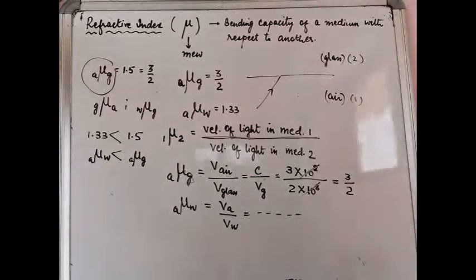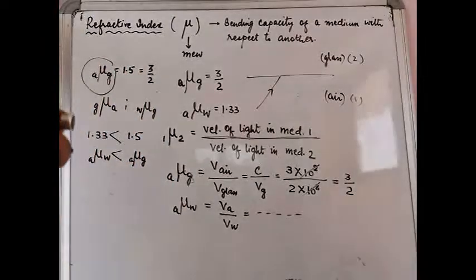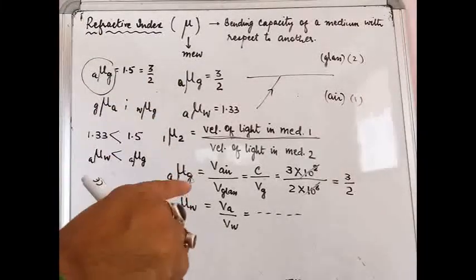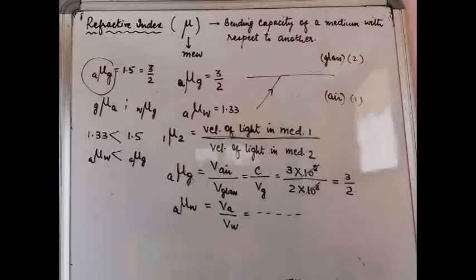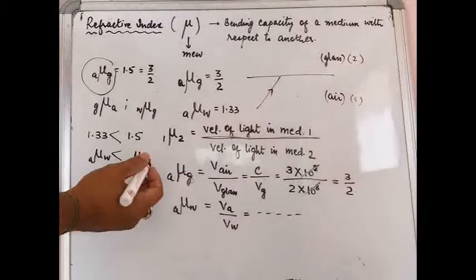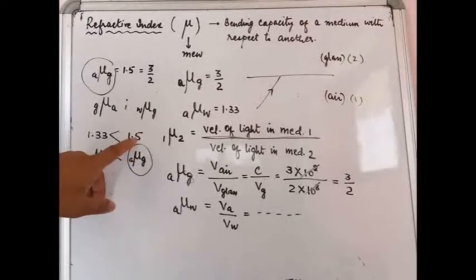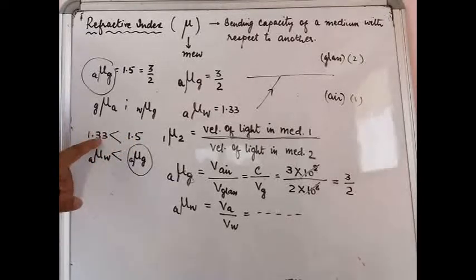What does this signify? This signifies that when you send a ray of light from air into water and when you send it from air into glass, which one will create more bending? It will be the glass which will produce more bending. Why? Because the refractive index of glass is more in comparison to that of water.